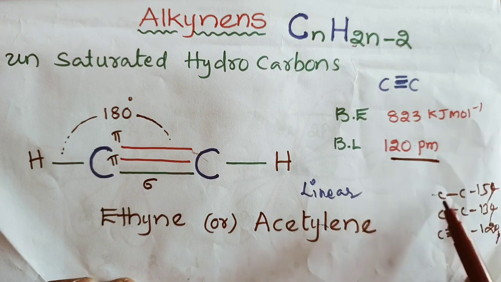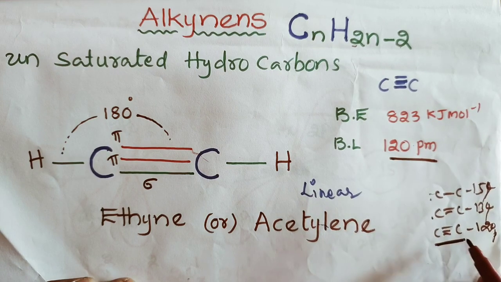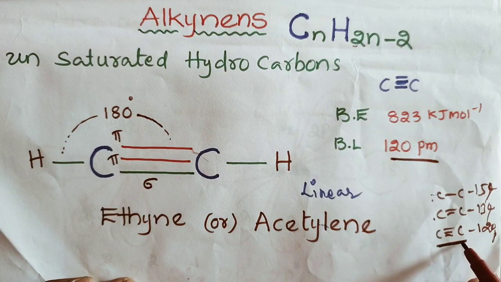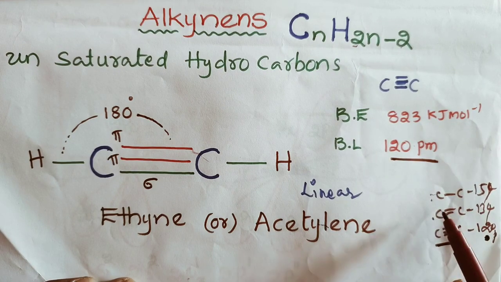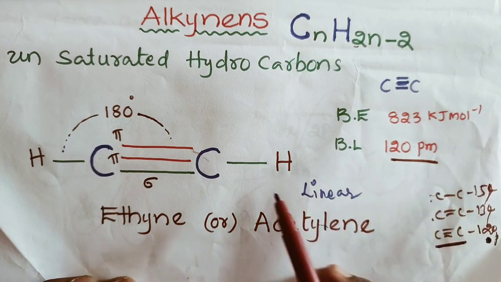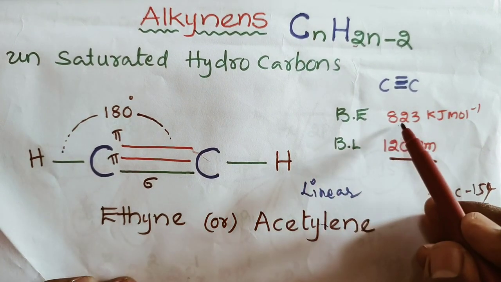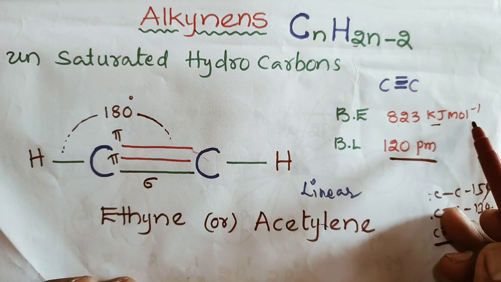So compared with alkanes and alkenes, alkynes have the least bond length; the bond length value is very low. Bond energy is 823 kilojoules per mole.